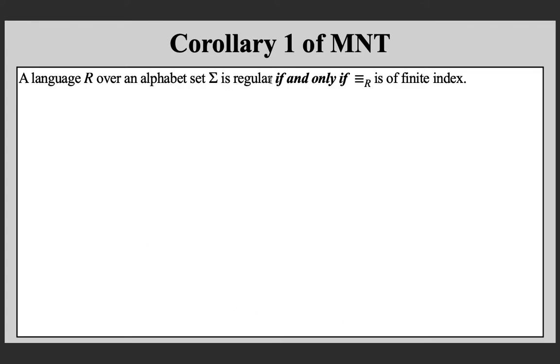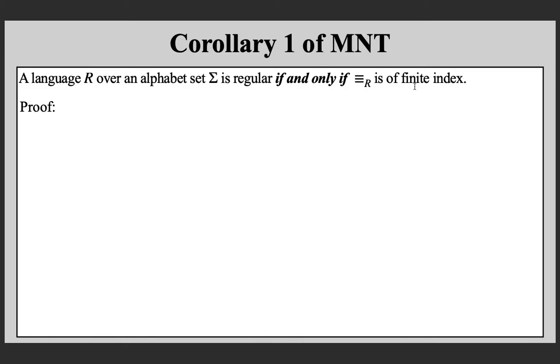is regular if and only if the canonical equivalence relation for the language R is of finite index. And recall that the canonical equivalence relation for any language satisfies all properties of a Myhill-Nerod relation except the finite index property. The statement is that if it satisfies the finite index property also, then the language is regular, and if it is not satisfying the property, then the language is non-regular. That is the statement, which is very useful, and we are going to prove it now.